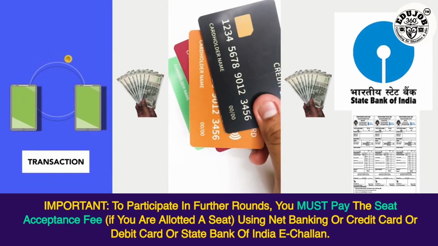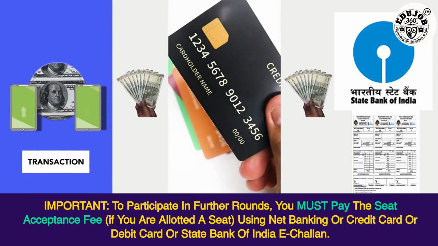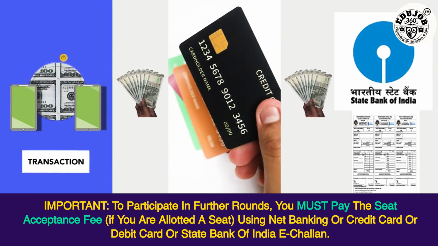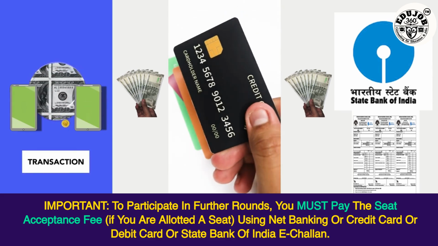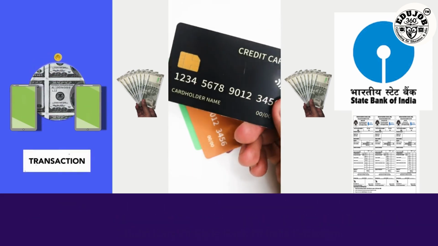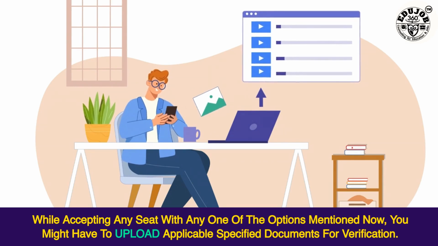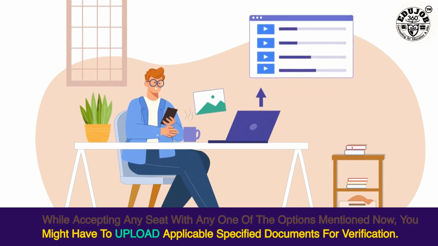Important. To participate in further rounds, you must pay the seat acceptance fee, if you are allotted a seat, using net banking, credit card, debit card, or State Bank of India e-Challan. While accepting any seat with any one of the options mentioned, you might have to upload the specified documents for verification.